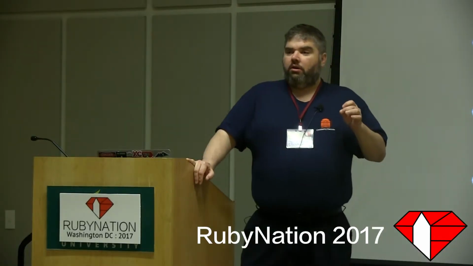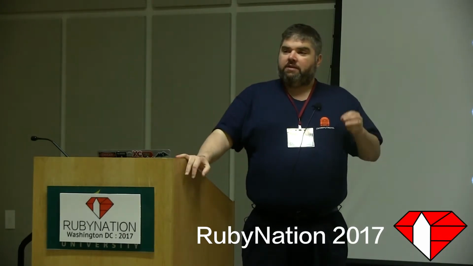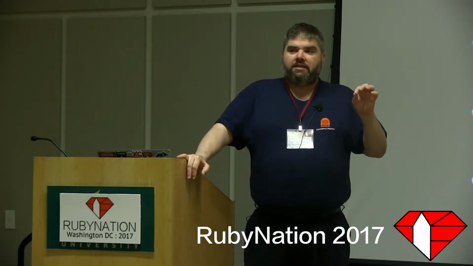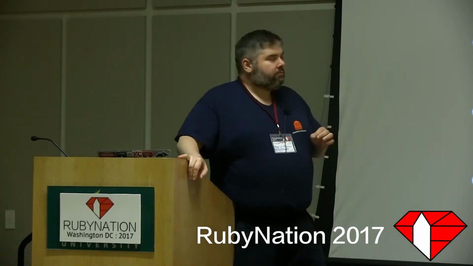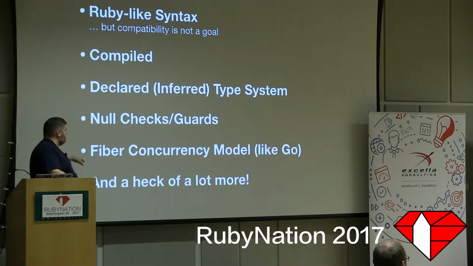So gone are the null pointer exceptions that just kind of crap out your app in the middle of it. You have to specifically say, yeah, it's cool that that's a nil there. And we'll look at that today too. There's a concurrency model like Go. It's not parallelized yet, which is a longer topic that I can fill in 20 minutes.